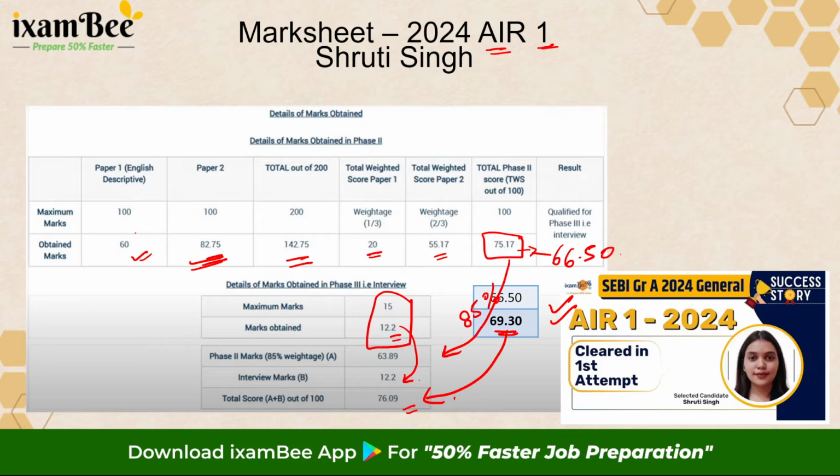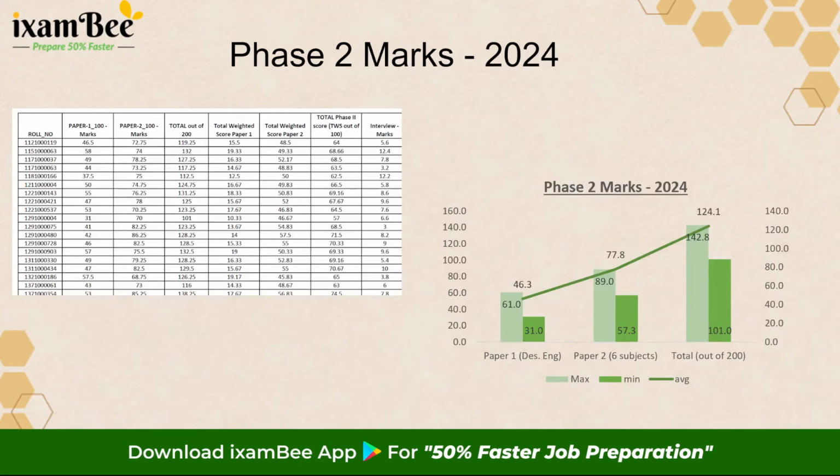Given all this, what is your safe score that you should be focusing on for paper 2? And you should start focusing on paper 2 from day 1, as I told you, because it has the same syllabus. So you should focus from day 1, ensuring that you clear phase 1 and maximize in phase 2.